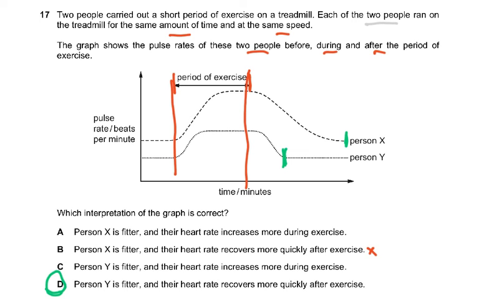So you were supposed to look at the heart rate, you were not supposed to look at the fitter part or the non-fitter part. You were supposed to only look at what information was given to you, because actually fitness is not in your syllabus. But what were they giving from the graph? You have to see, does it really recover? The person X, it recovered very much after quite some time, here at this point. Here it recovered at this point. So this is what you had to see. Fitness is not in your syllabus.